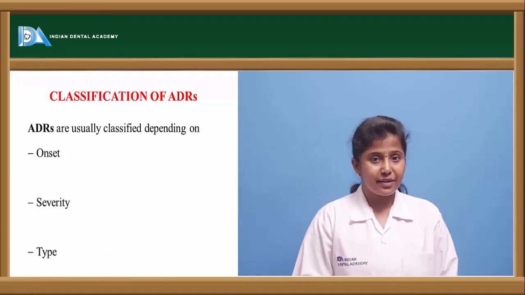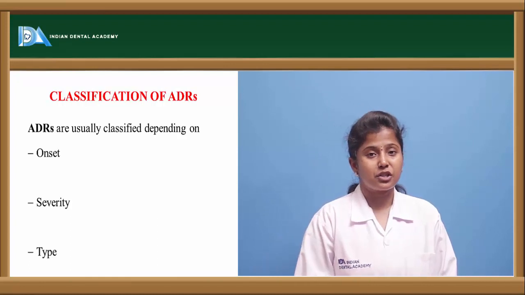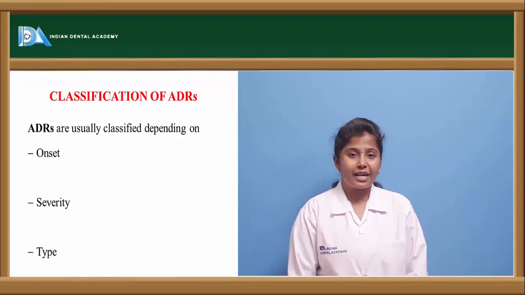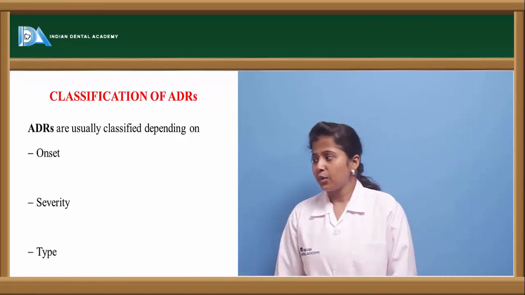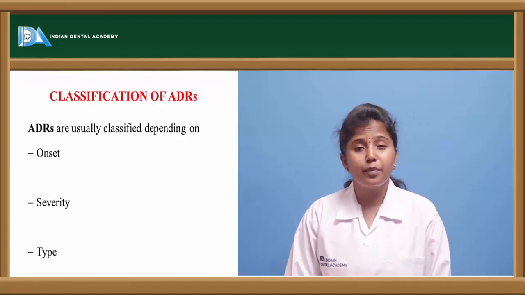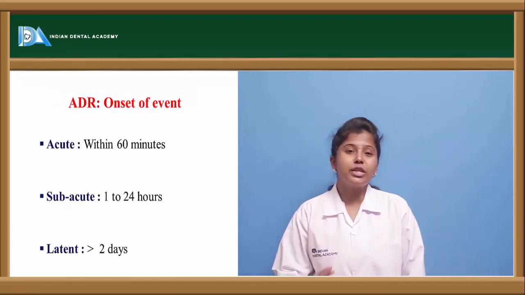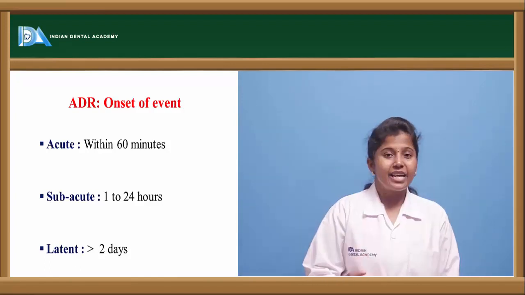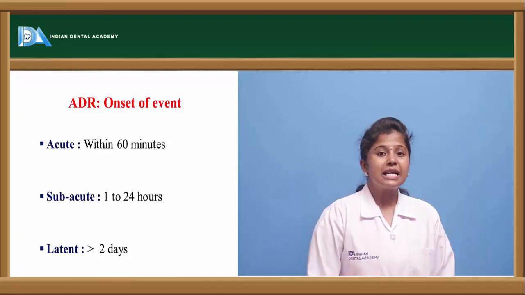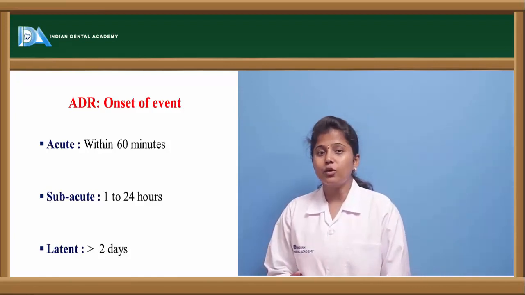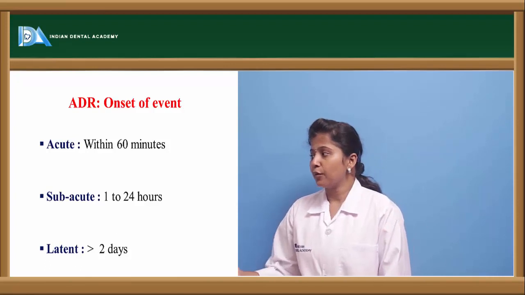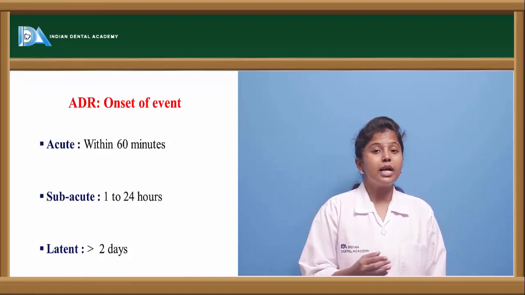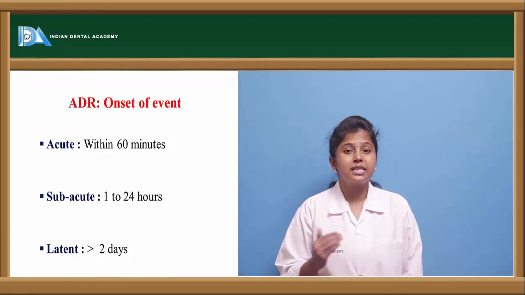Now let us see the classification of adverse drug reactions. How are these adverse drug reactions classified? They are classified based on three features. One is onset of action, the other one is severity, and the other one is the type it belongs to. Based on the onset of action, these adverse drug reactions are divided into three types: acute, subacute, and latent or chronic. Acute means short duration of time, within 60 minutes, within 1 hour: if a drug is acting within 1 hour, what are the side effects of this drug.